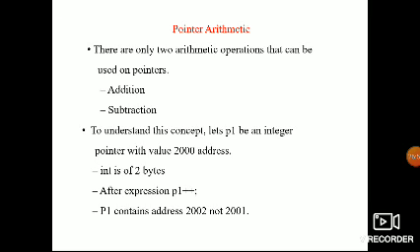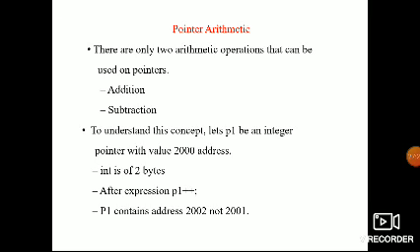Address minus number, if you do subtraction, what will it do? It has to go to the previous address. If you have plus, it has to go to the next. If you subtract the number, you will go to the previous address. That is the difference. Address plus number gives the next address, and address minus number gives the previous address.